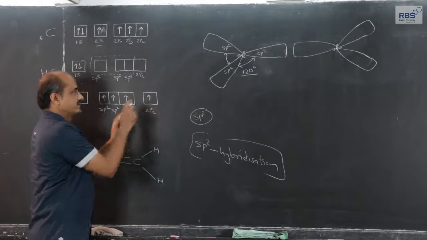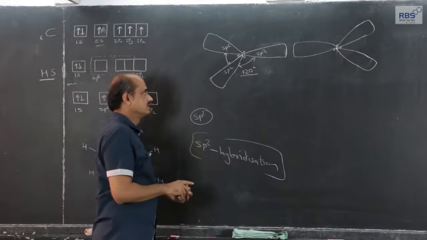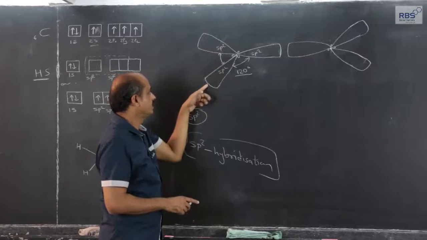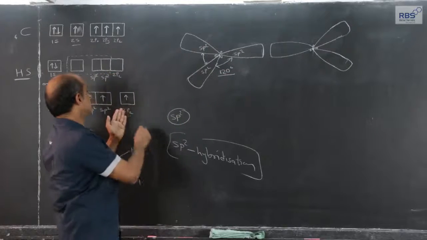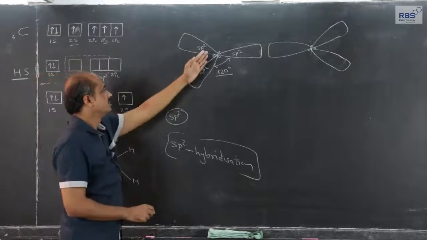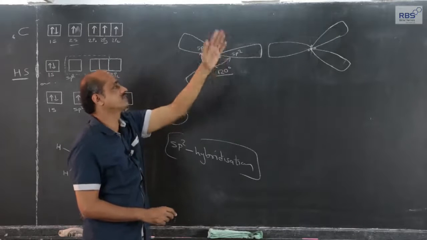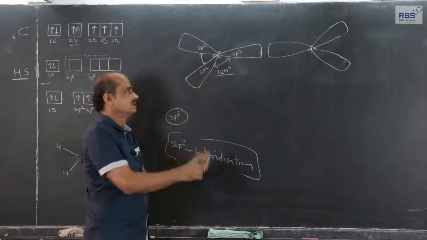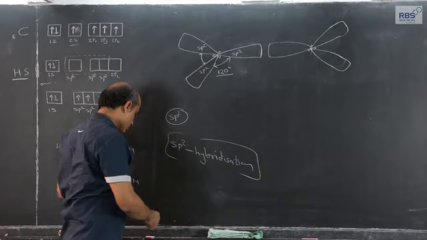And this unhybridized orbital should be oriented in such a way that it is perpendicular. Suppose these three sp2 hybrid orbitals are in the plane of the board, the unhybridized 2pz should be perpendicular to the plane, means one lobe on this side and another lobe on the opposite side of the blackboard, perpendicular to the plane which contains these three hybrid orbitals.